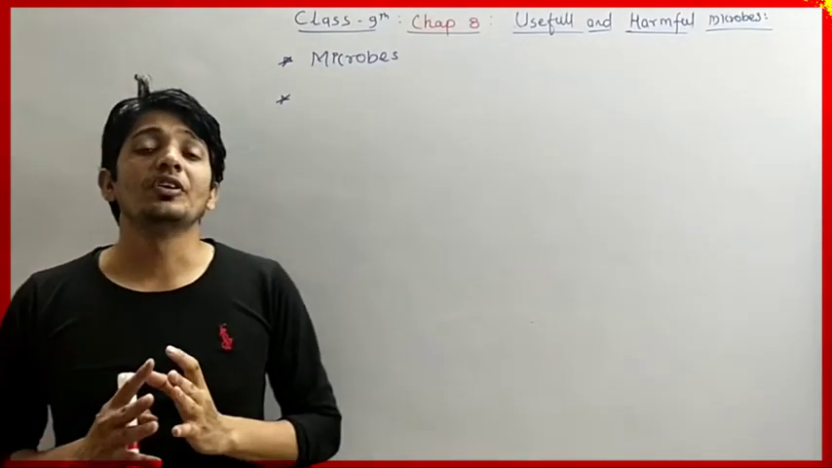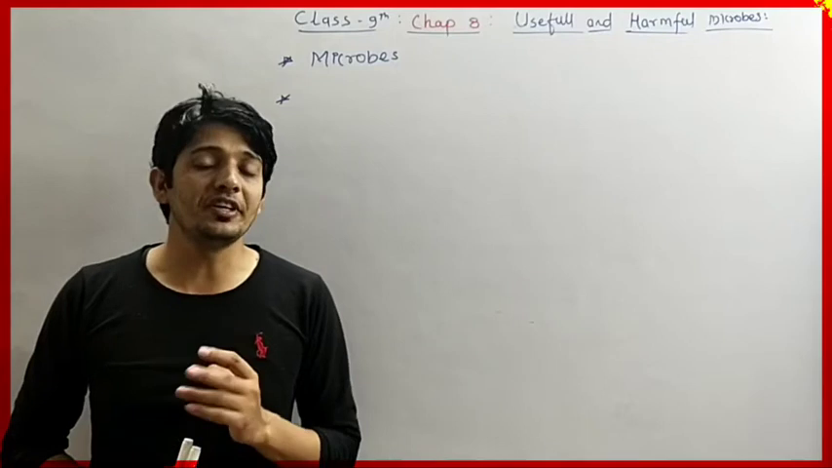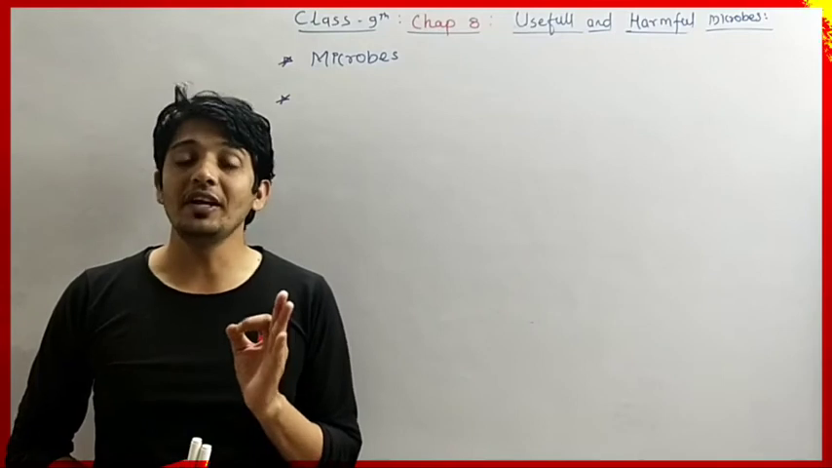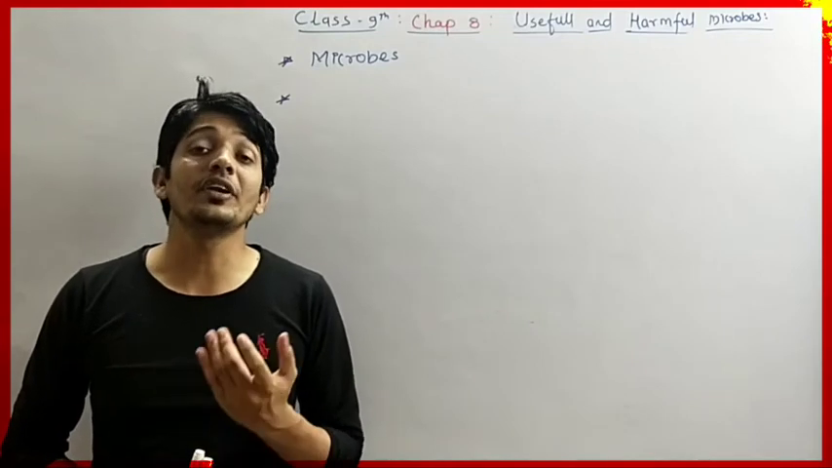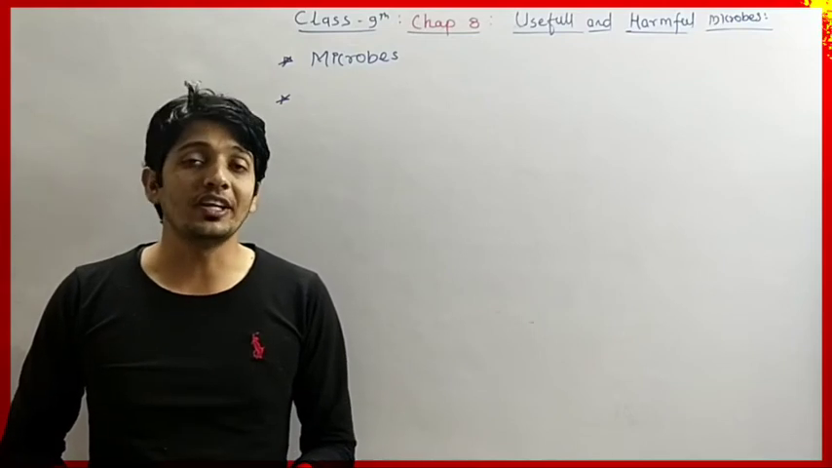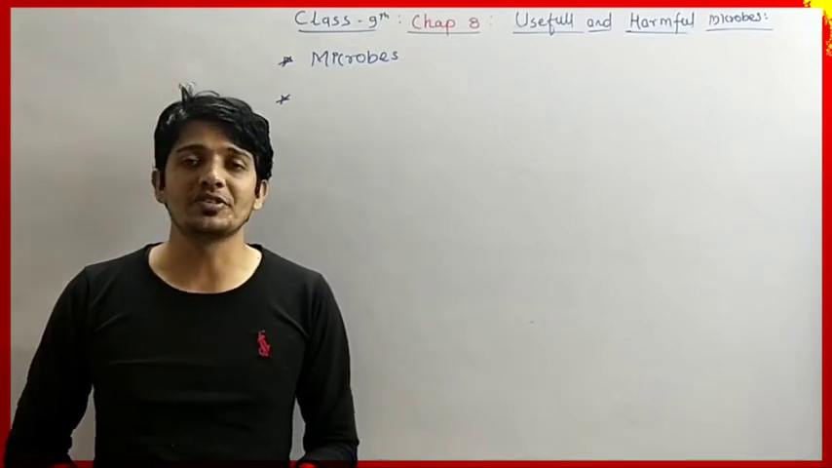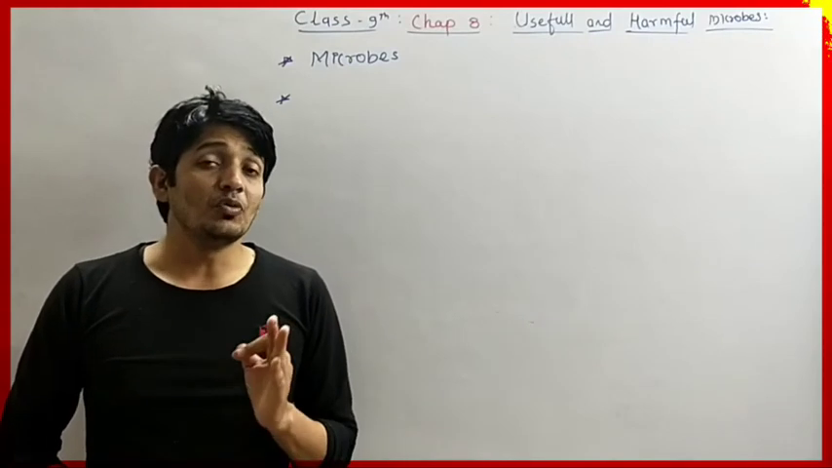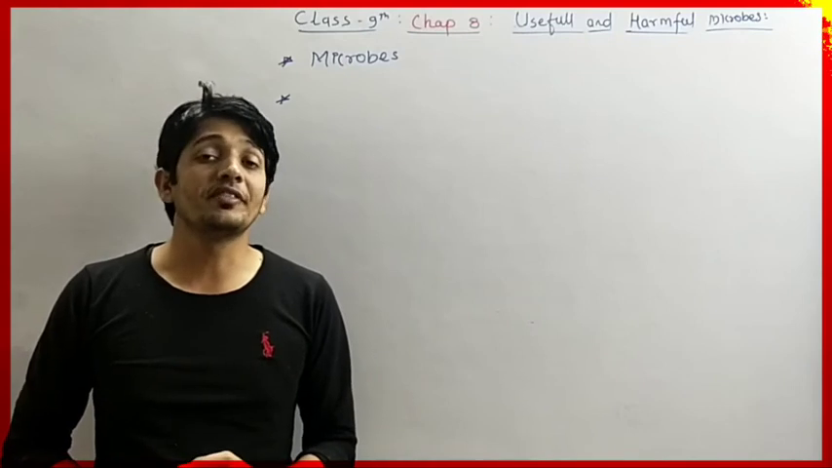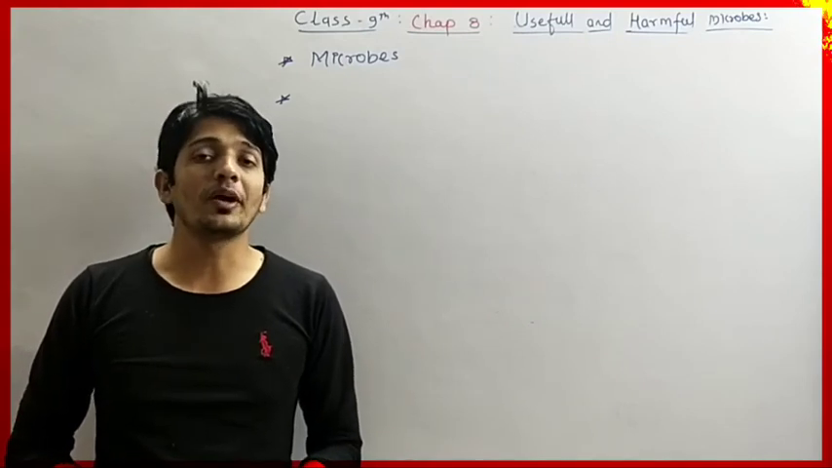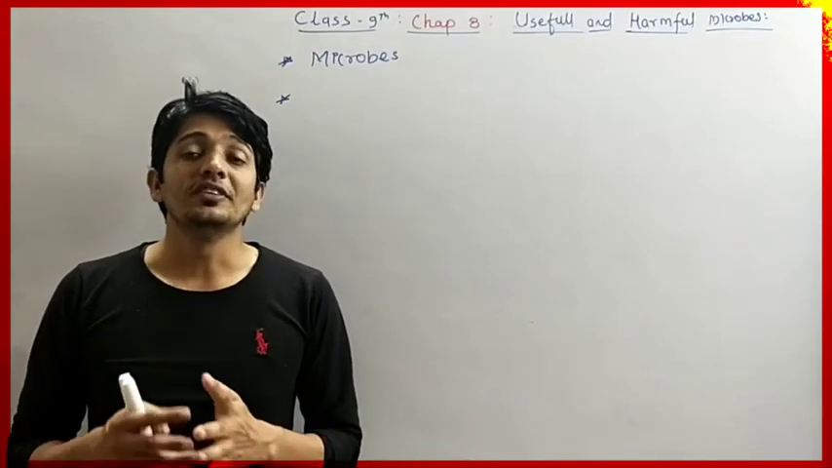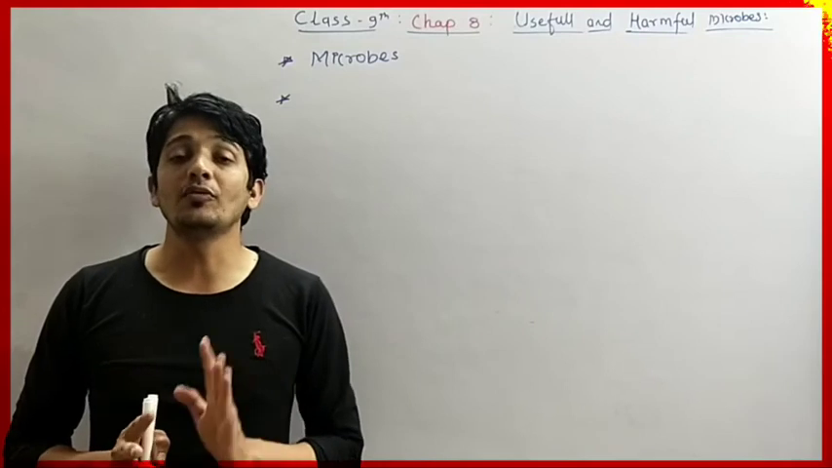Those organisms that we cannot see with our naked eyes, that means they are very minute and small, so that we can observe them with the help of a microscope only. Such organisms are called microbes or microorganisms. Those organisms that we cannot observe with our naked eyes are called microorganisms. They are very minute.